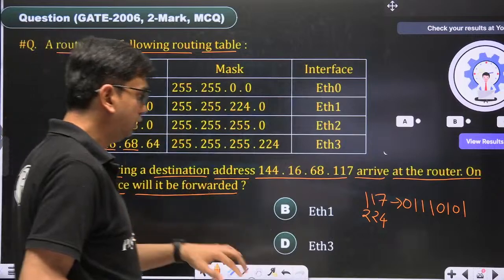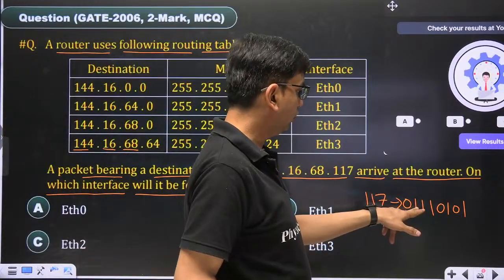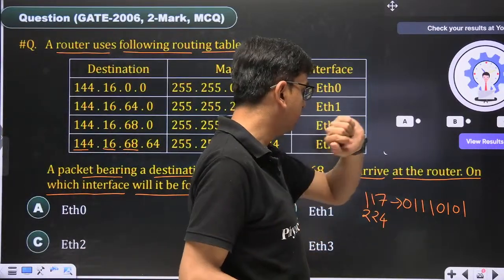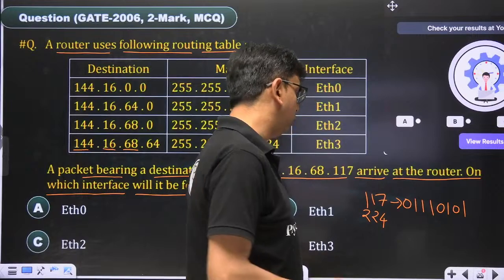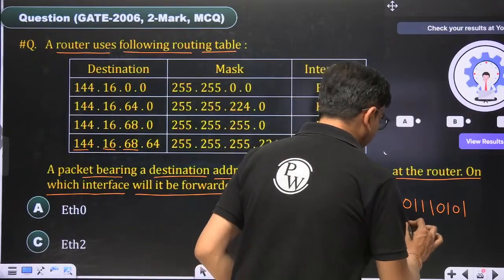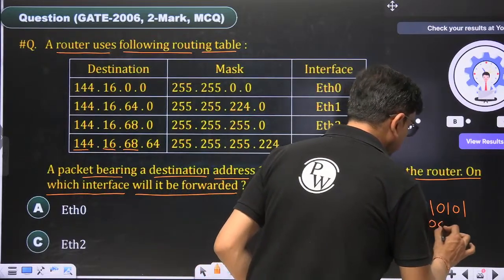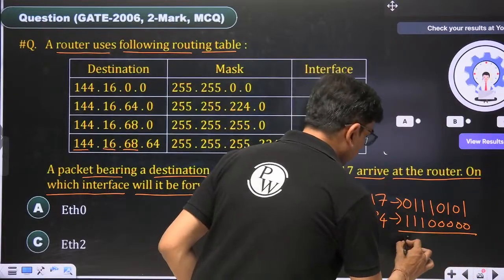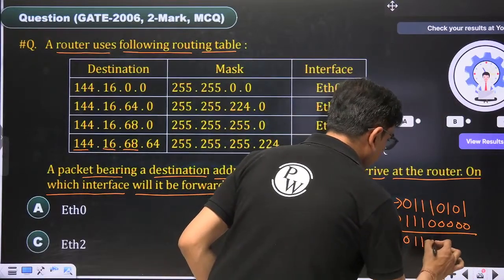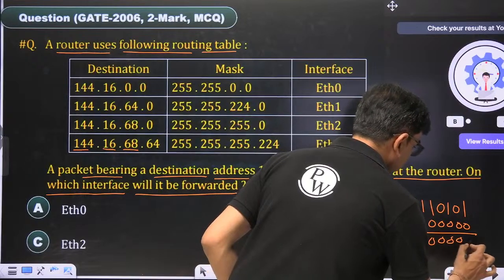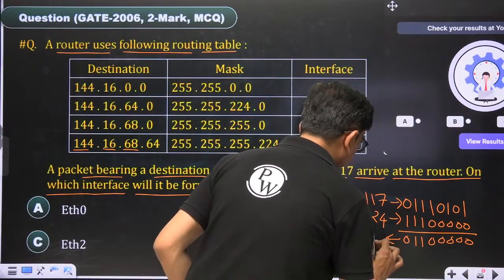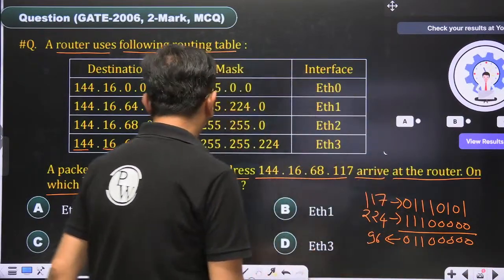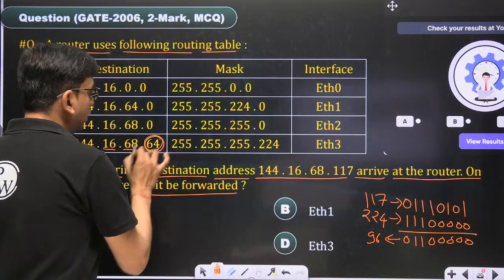Doing bitwise AND, it becomes 0, 1, 1, 0, 0, 0, 0, 0. This number is 96, and here the number is 64. So it does not match.